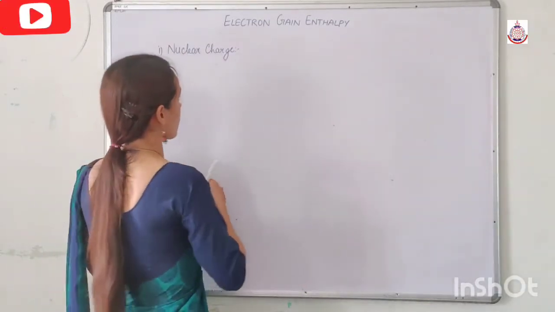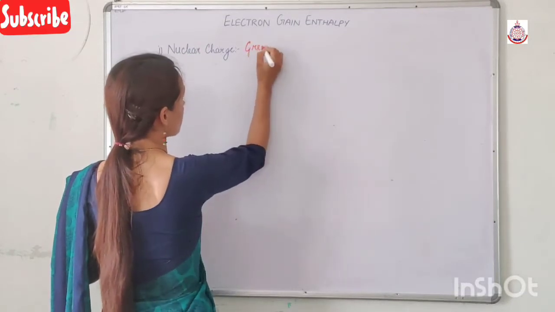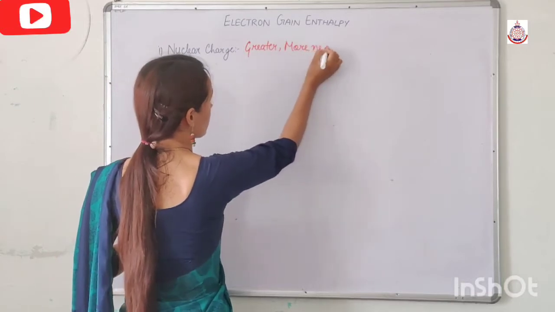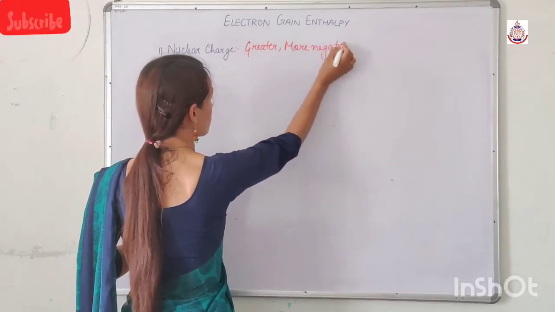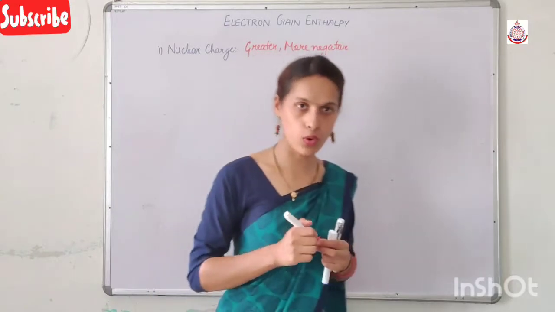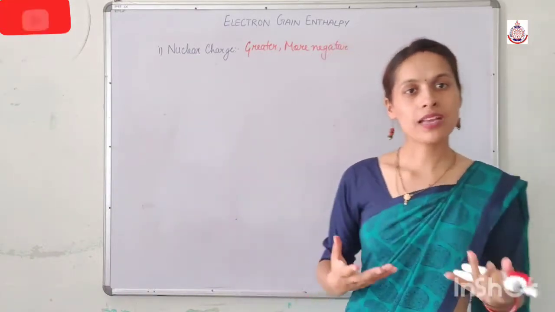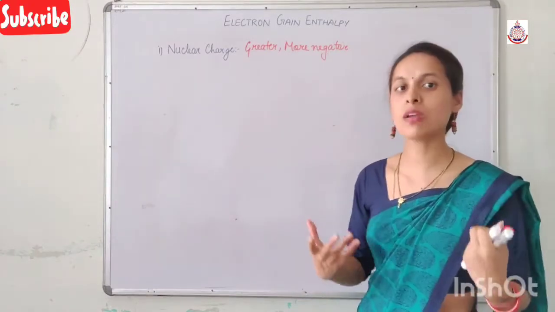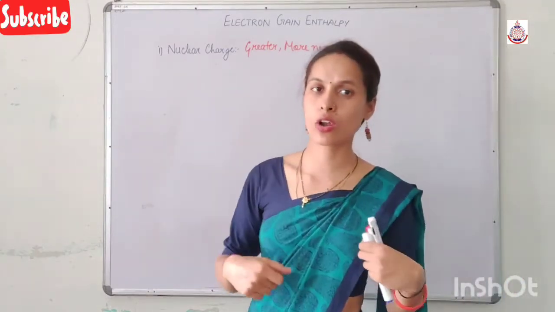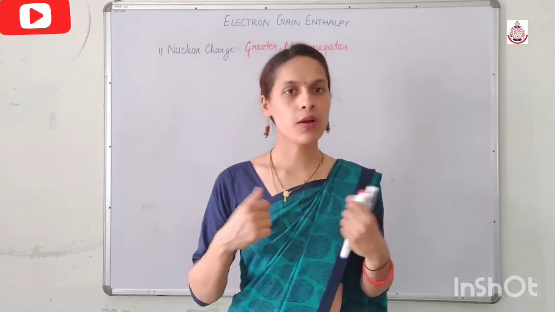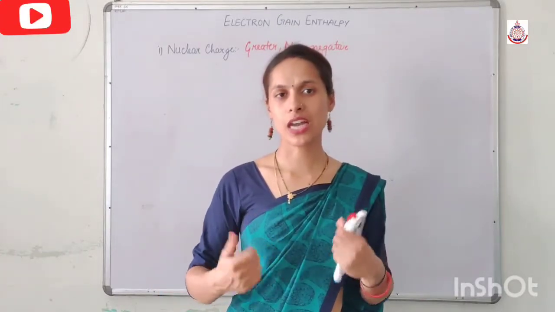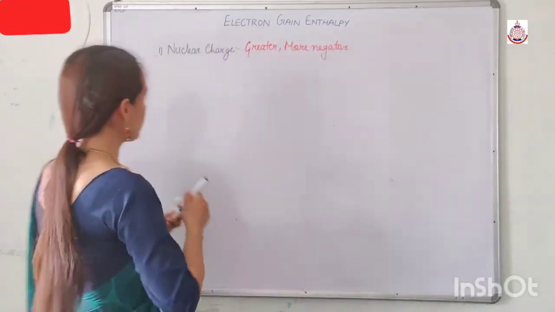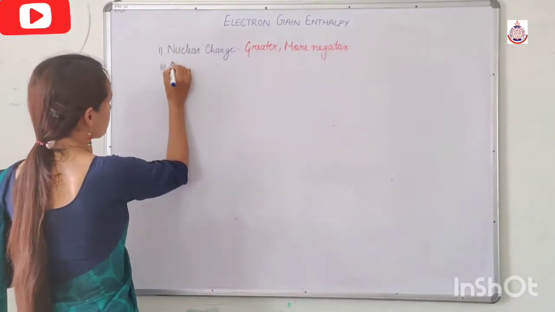So the greater the nuclear charge, the more negative is the electron gain enthalpy, because if the nuclear charge is more, then the atom has a greater tendency to accept an electron, and if an atom has a greater tendency to accept an electron, then it releases a large amount of energy, as a result of which we get a more negative electron gain enthalpy. The second factor is atomic size.